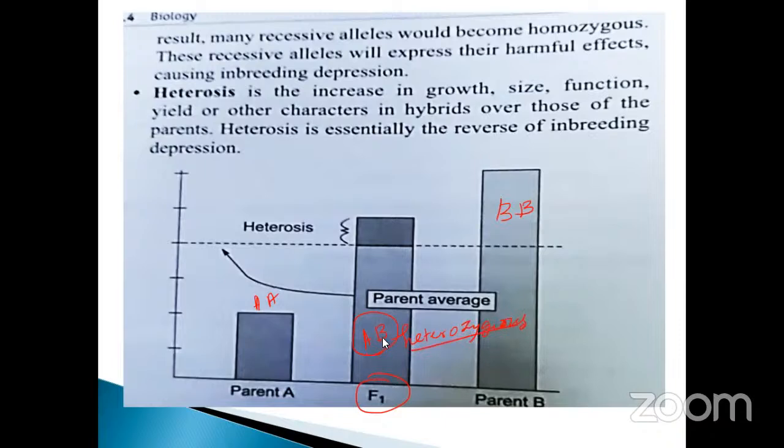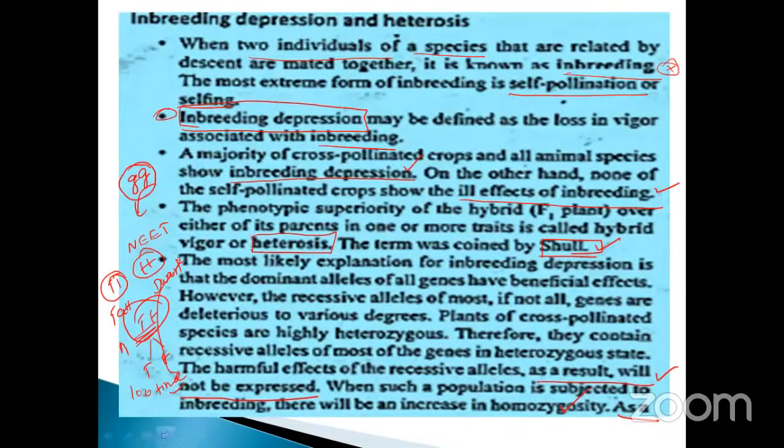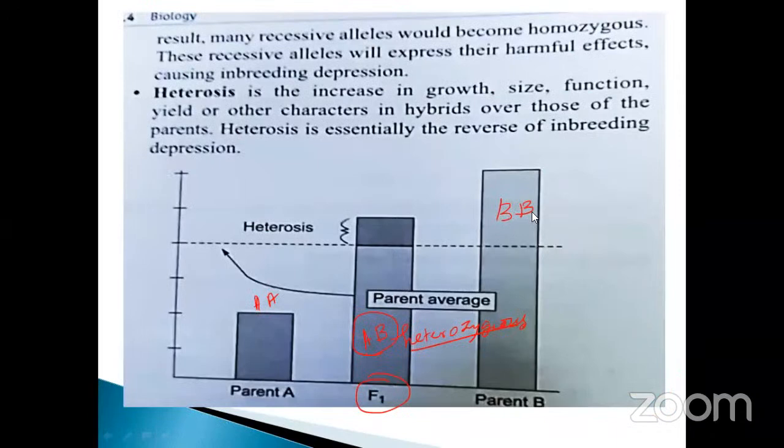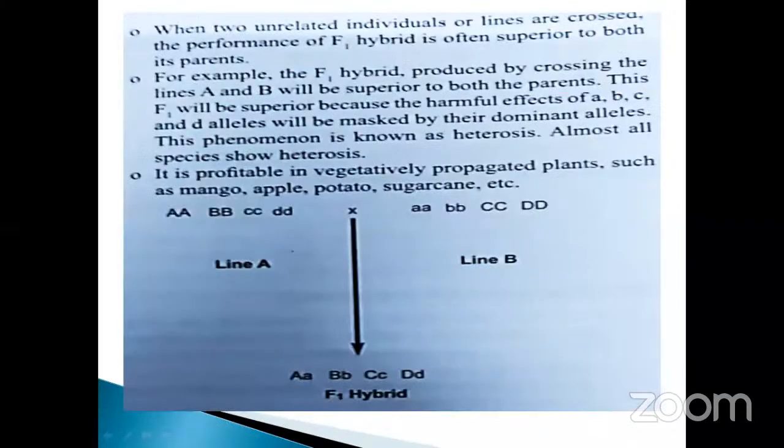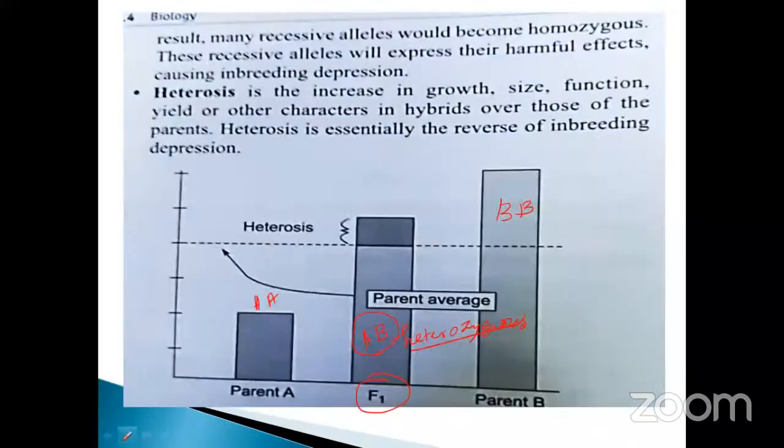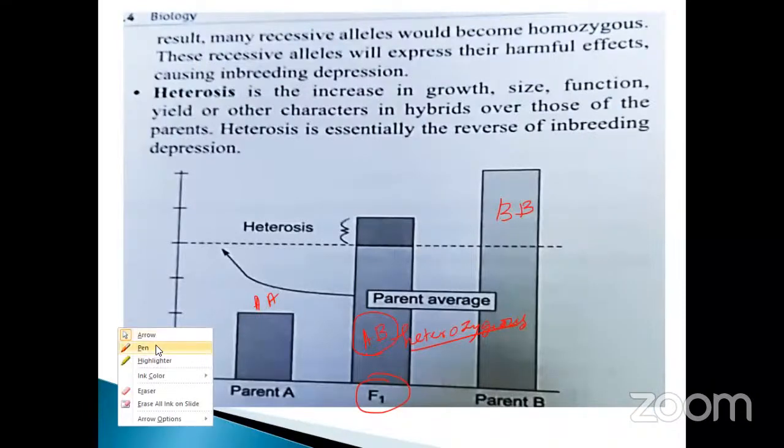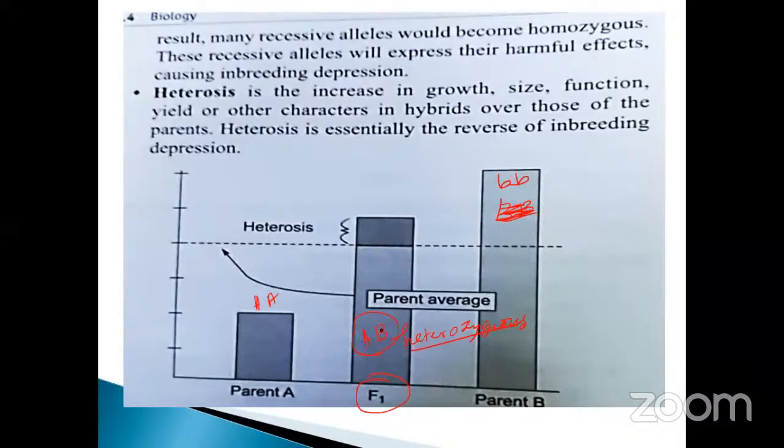So when the heterozygous condition comes, sorry, here I have to put a small letter, because this is small b, small b. So here also I have to change it, capital A, small b only.